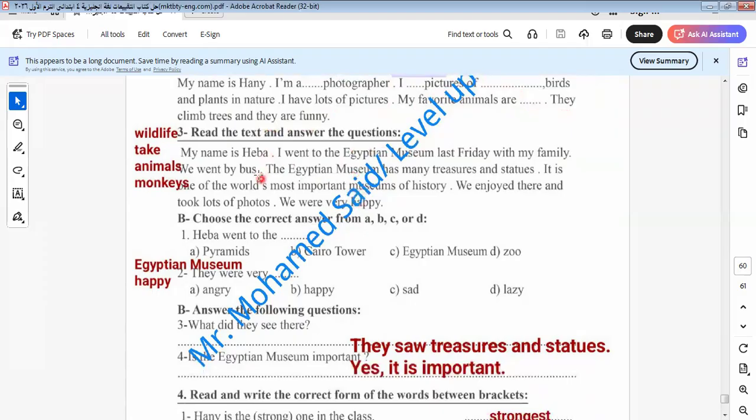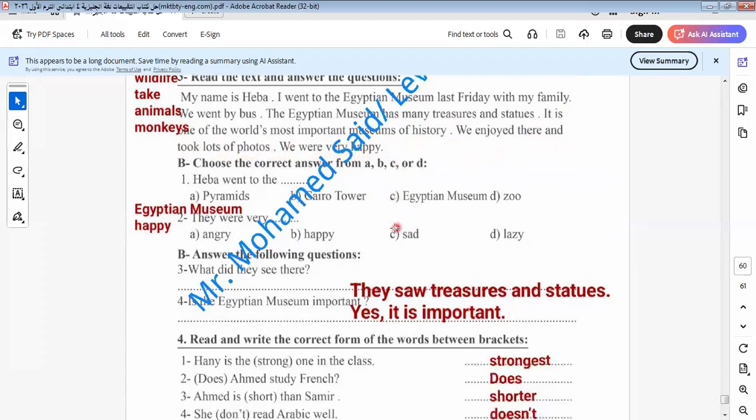Let's read this comprehension together, okay? Here we know more than one type of comprehension to be able to answer in the exam. We must read it very well to answer in the exam, because if something is not clear, we must read it and understand it well. My name is Heba. I went to the Egyptian Museum last Friday with my family. We went by bus. The Egyptian Museum has many treasures and statues. It's one of the world's most important museums of history. We enjoyed it there and took lots of photos.